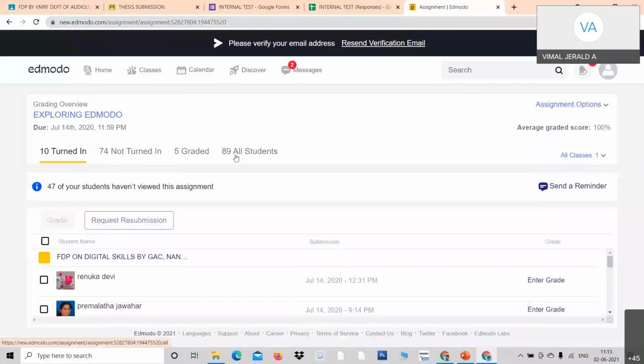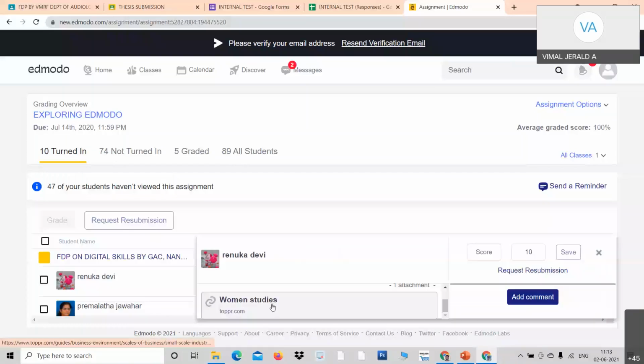I just go down to all assignments. See here, this professor, I just click Professor Renuka Devi, and her assignment is here. I just click and go through the assignment, and after going through the assignment, press the score. See, out of 10, I can give the score.